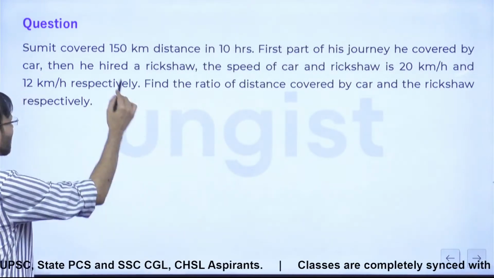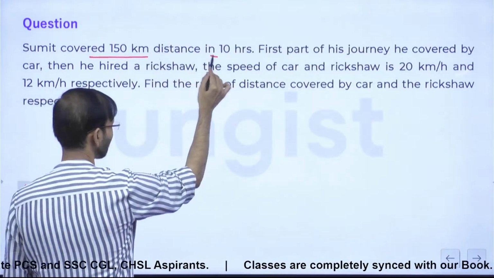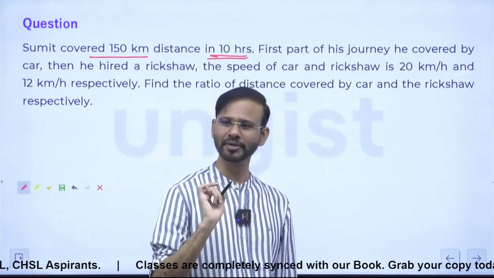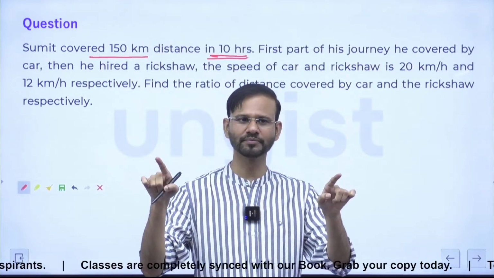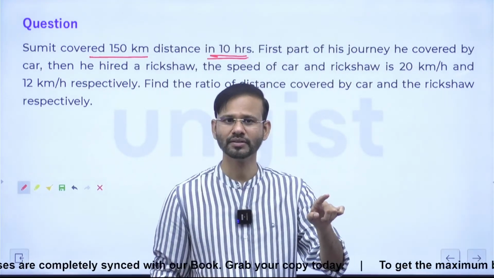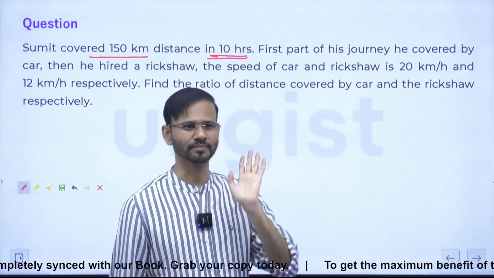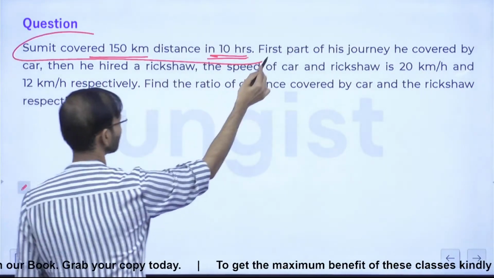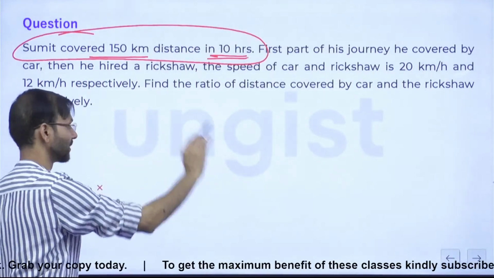The question is saying Sumit covered 150 kilometers in 10 hours. Everybody, Sumit covered 150 kilometers in 10 hours. It means what is the average speed for the entire journey? 150 in 10 hours. What is the average speed? 15 kilometer per hour. Right? So Sumit covered 150 kilometer in 10 hours. ठीक है? That is okay.